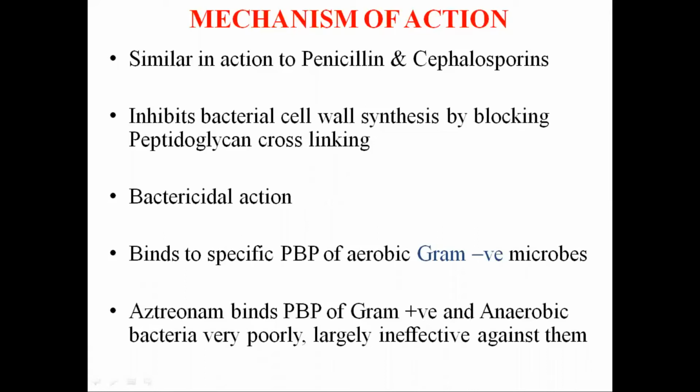So it has a special affinity for the penicillin binding protein of the gram-negative organisms. Aztreonam binds to the penicillin binding protein of gram-positive and anaerobic bacteria very poorly. Therefore, it is inactive against them. So we can see that it is highly effective against gram-negative organisms, and it is ineffective against the gram-positive and anaerobic organisms.